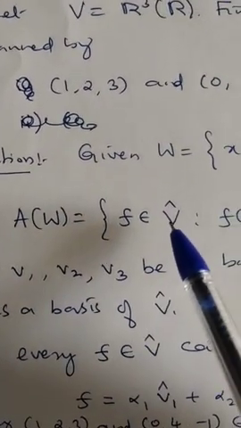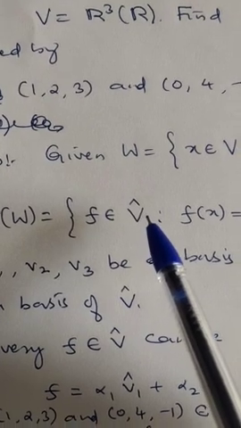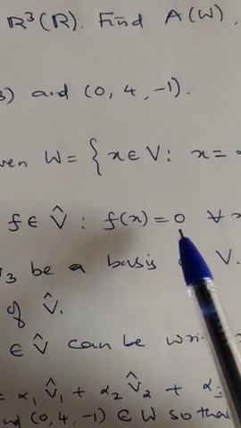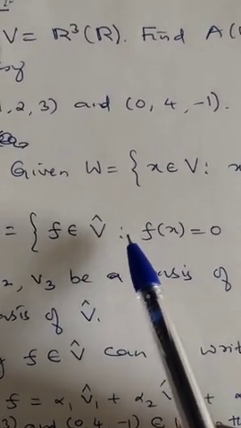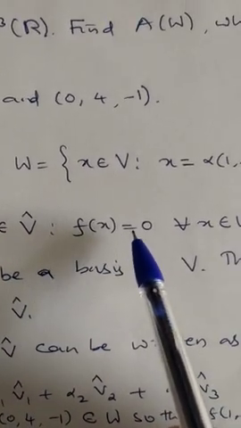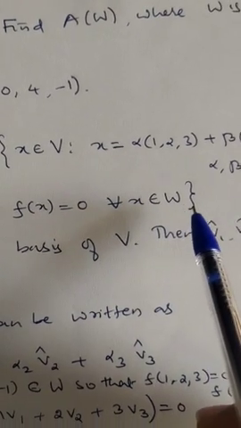It contains the set of all f belonging to V cap such that f of x is 0 for every x belonging to W, or in other words, the set of all f belonging to V cap such that f of w is 0 for every w belonging to W.